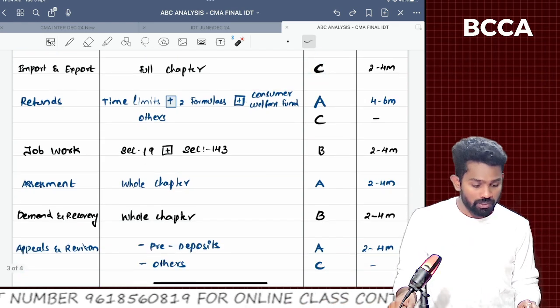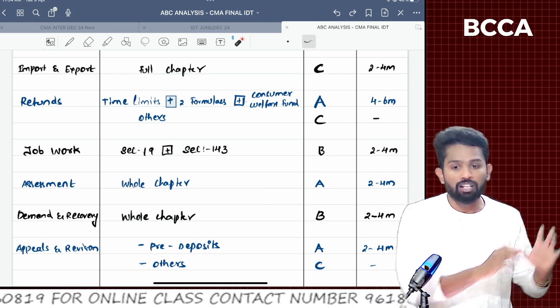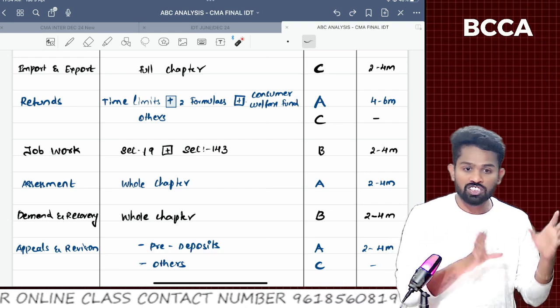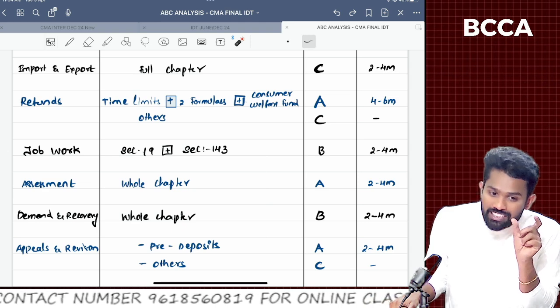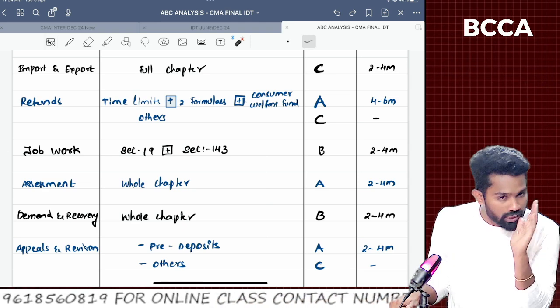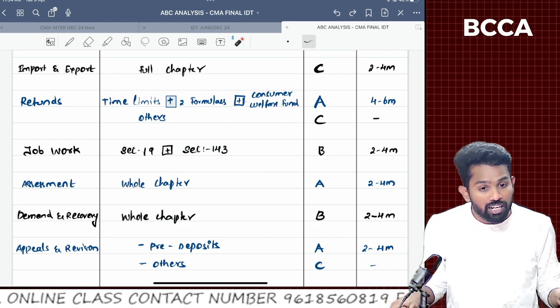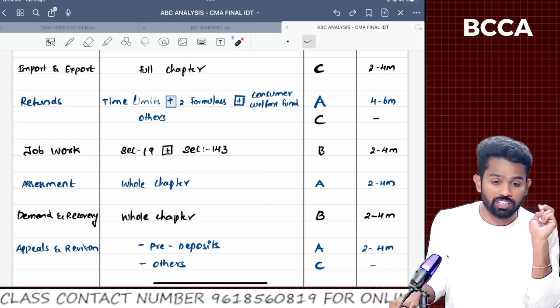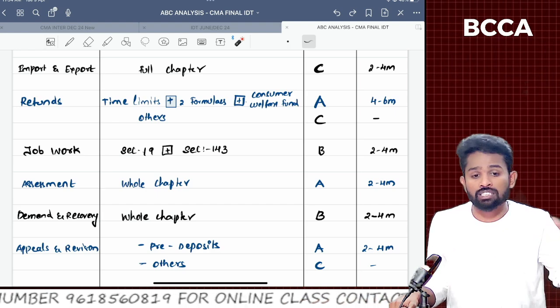Refunds chapter, sir. Majority of students feel the refunds chapter is very heavy in content, tricky in content. But sir, listen to me. There are time limits, sir, by when you should make a refund claim. That time limits, one table will be there, one page. That is important. And there are two formulas, sir, for calculating refund: when there are zero rated supplies, and when there is an inverted duty structure.